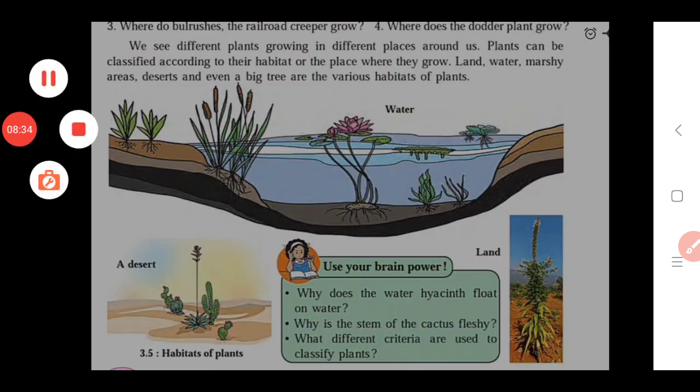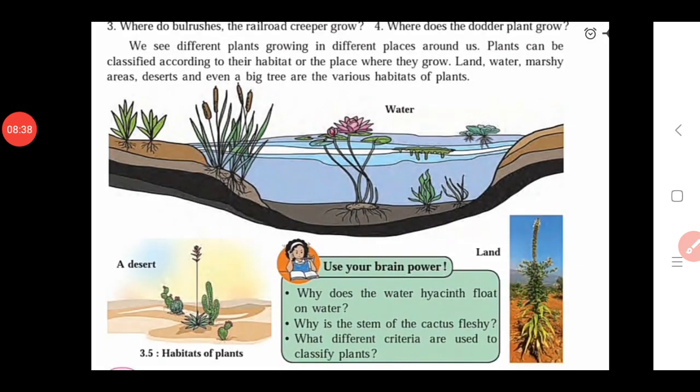Again, we see why there is a need for classification of plants, because we see diversity in plants. For convenience in studying all the plants present on the earth surface, there is a need for classification. Carolus Linnaeus was the first scientist who made a classification of plants. Initially he developed this classification for plants.